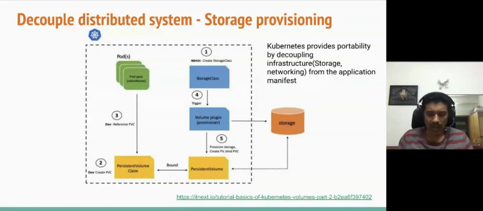Now, how do you make sure that the same Kubernetes manifest file can work across your on-prem and GCP and AWS or any other cloud? Kubernetes has this nice concept of persistent volume claim and storage class. And using the concept of storage class, it allows a late binding of your storage class to the actual storage. So you have the capability to allocate storage on the fly based on which particular environment you're running. So that's a nice thing that Kubernetes provides.